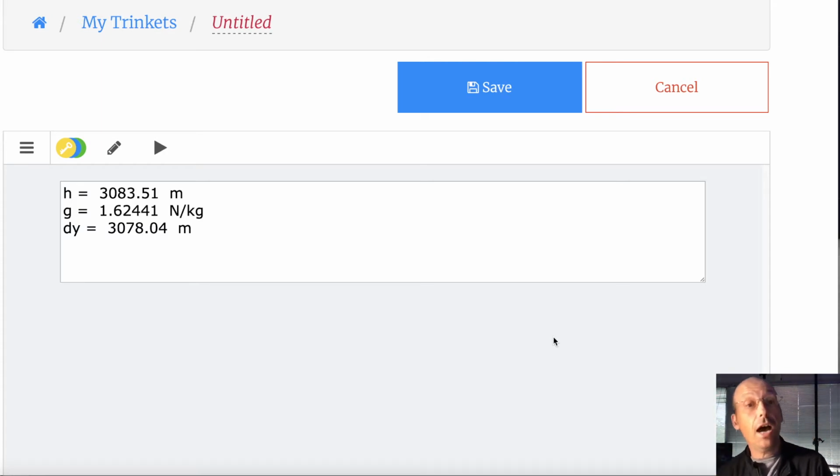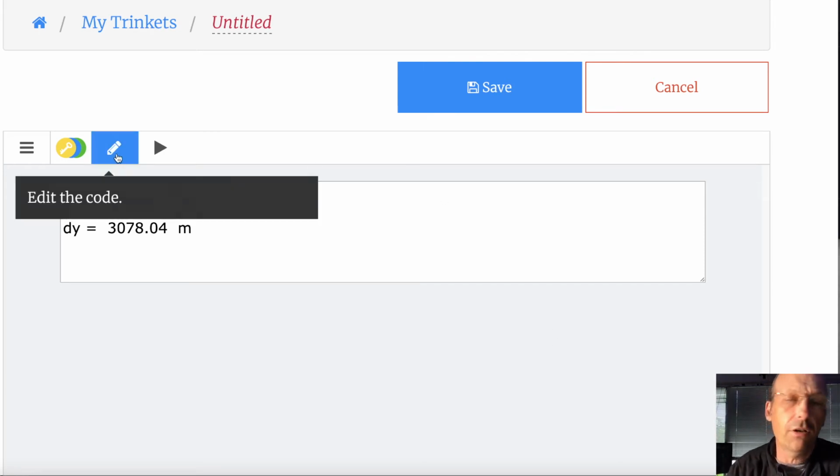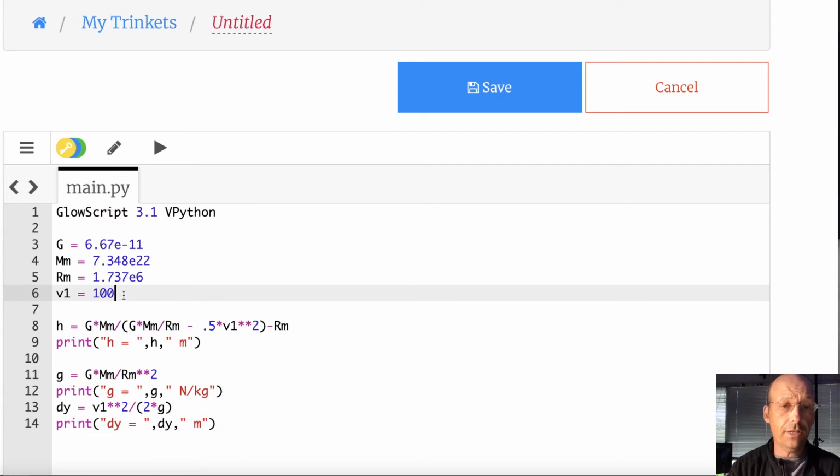It actually goes higher with the real gravitational force than it did with the constant gravitational force. But the constant gravitational force is pretty realistic, a pretty good approximation. Now, what if I increase the speed to 1,000 meters per second instead of 100? I was trying to think of something I could actually throw. I can't throw it 100 meters per second anyway. So if I change this, my calculations are still legitimate.